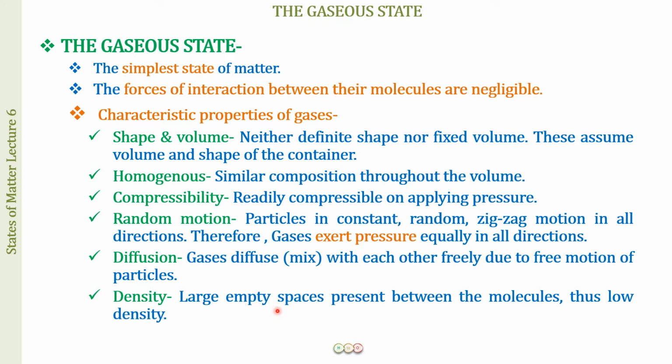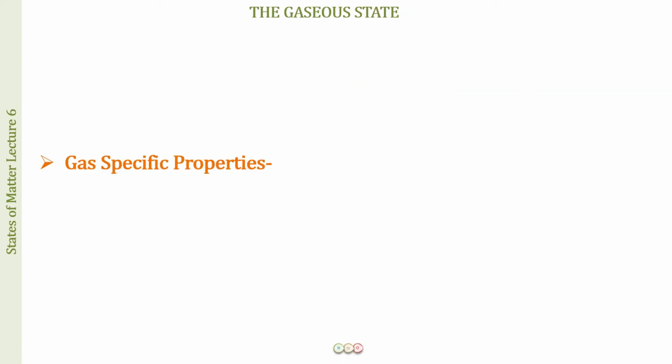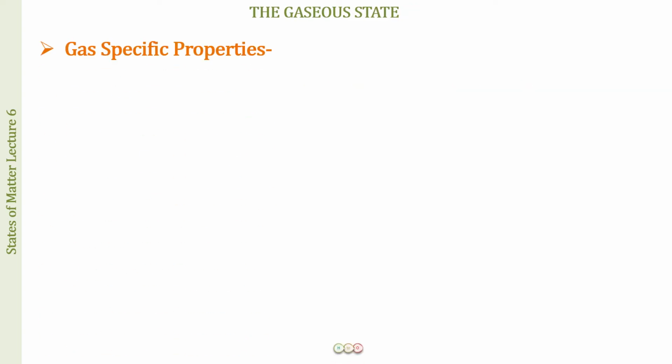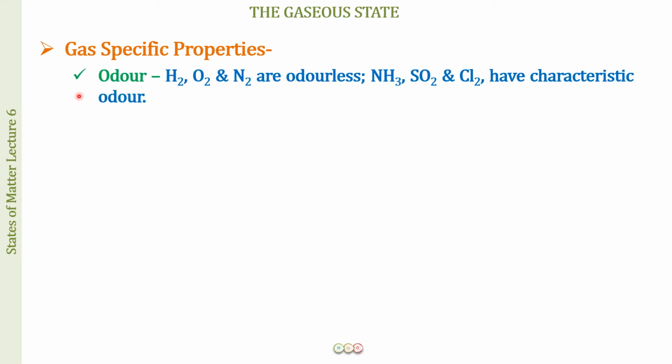So these are briefly the characteristic properties of all the gases, but there are going to be certain properties which are not going to be seen for all the gases. So let us see some specific properties of the gases as well. So the gas specific properties are going to be those properties which are going to depend upon the nature of the gas, and therefore they will be changing from one gas to another. For example, odor of the gases, they can be different. H2, O2, N2, they are all odorless, whereas ammonia, sulfur dioxide, chlorine, they have characteristic odors.